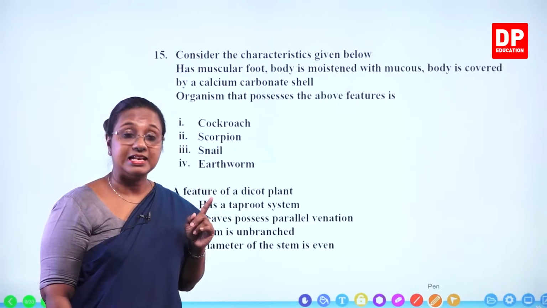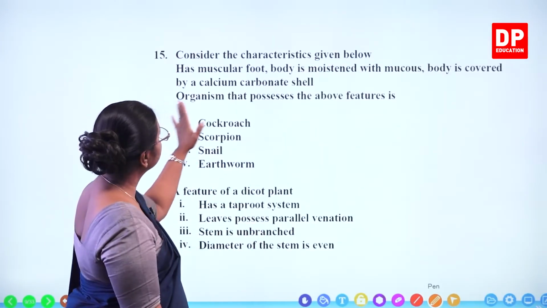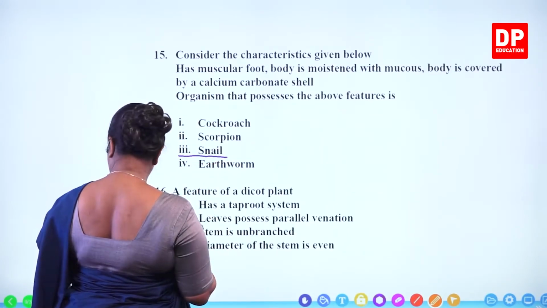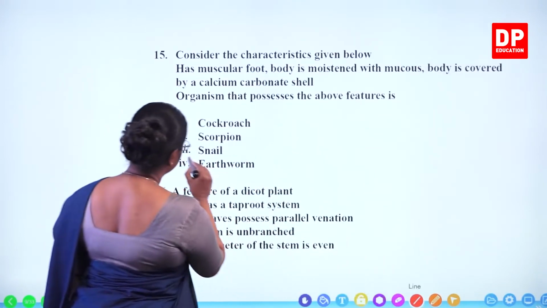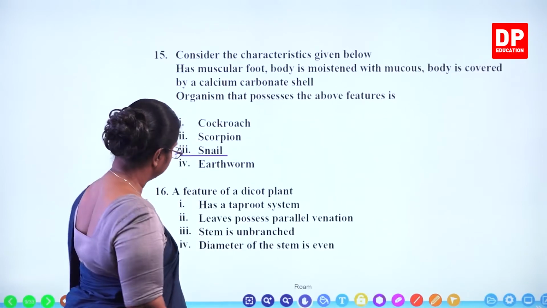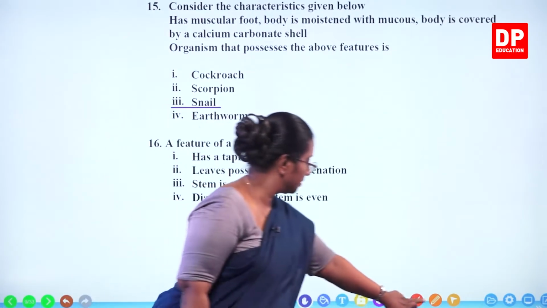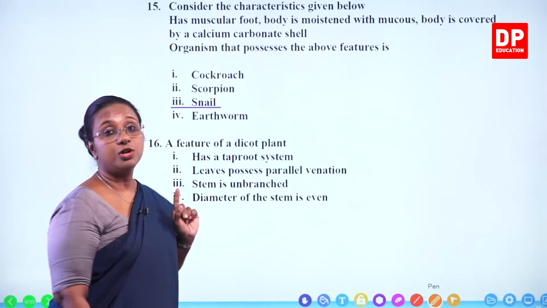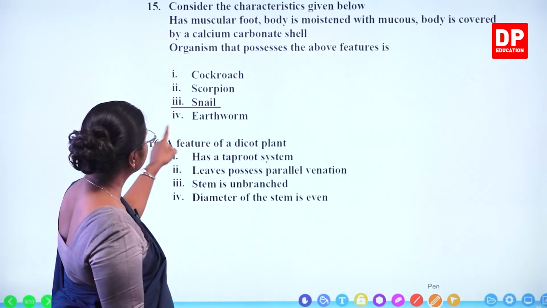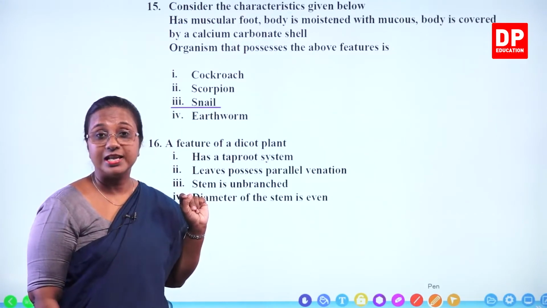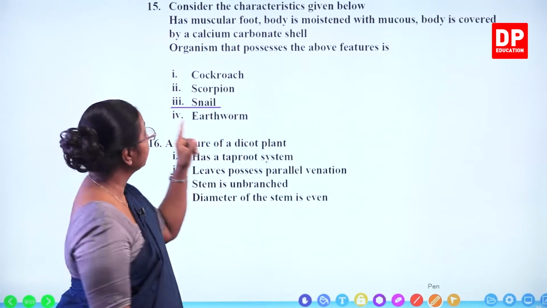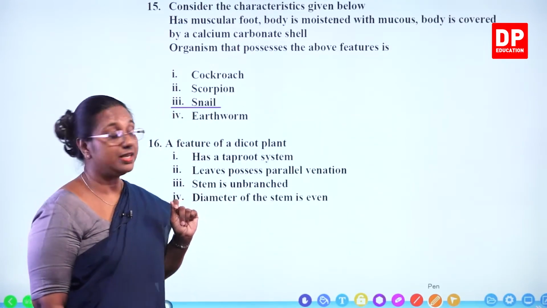Earthworm is an annelid. It is a segmented worm but it doesn't have these features. So the correct answer here is snail. The organism with all those characteristics has to belong to phylum Mollusca. So snail is an organism that belongs to phylum Mollusca, with a muscular foot, moistened with mucus and body covered with calcium carbonate shell.